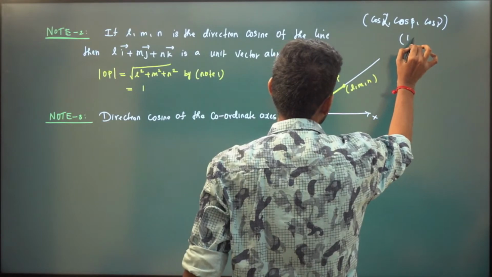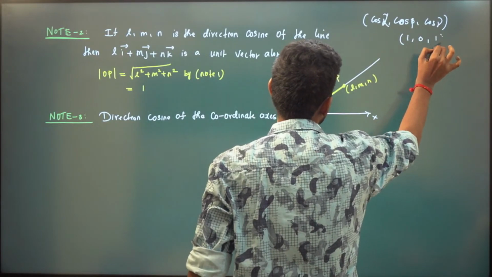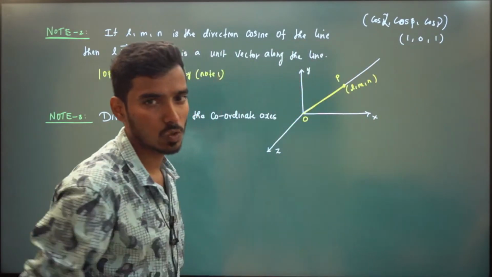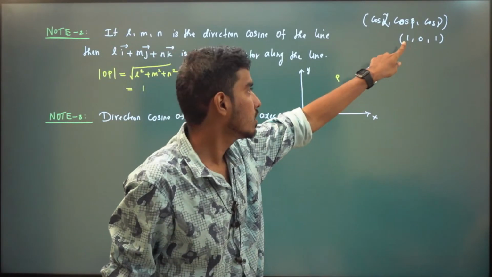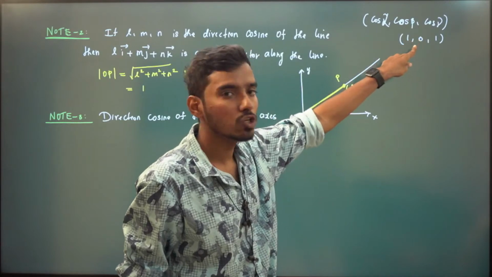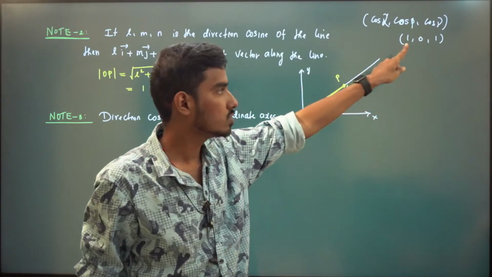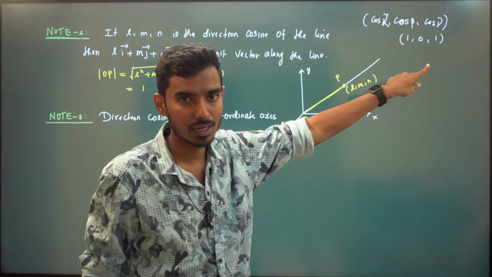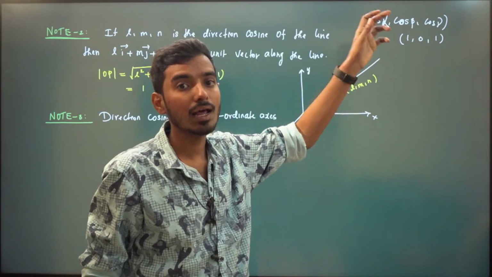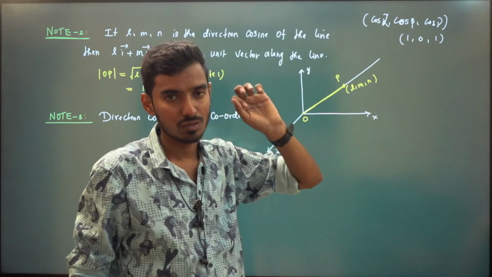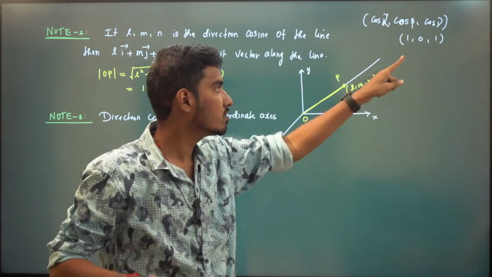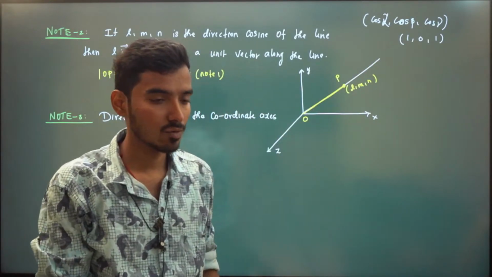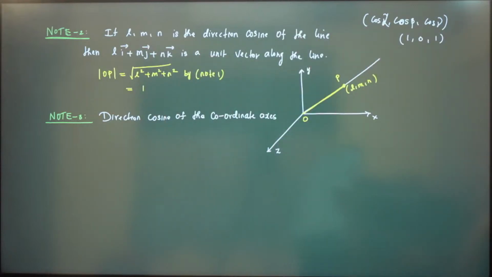For example, let us say 1, 0, 1. That means this will be a vector, that is i plus 0j plus k. So this vector is i plus k, and it will be a unit vector along that line. The line's magnitude can be anything, but this vector is a unit vector along that line. That is what note 2 says.